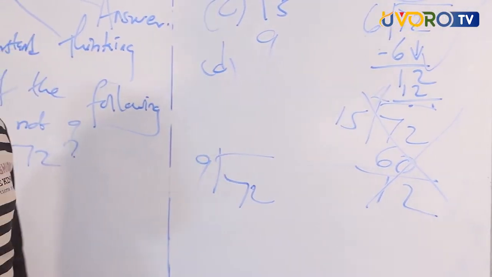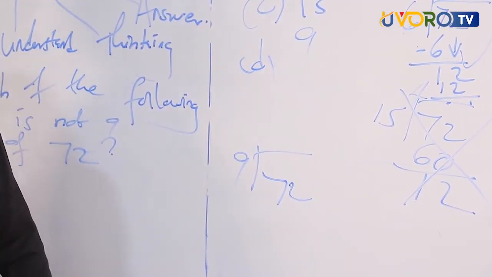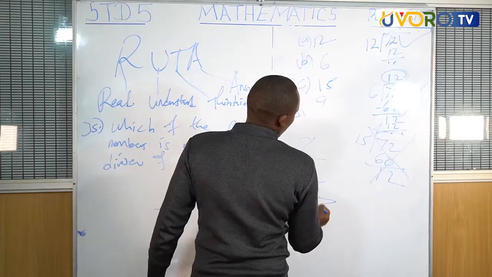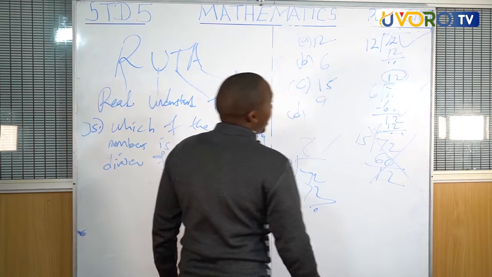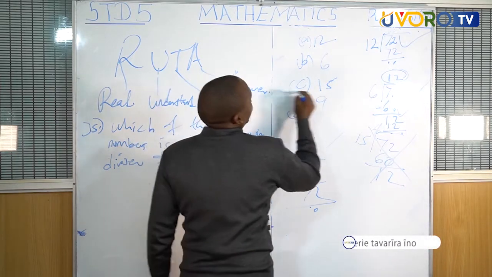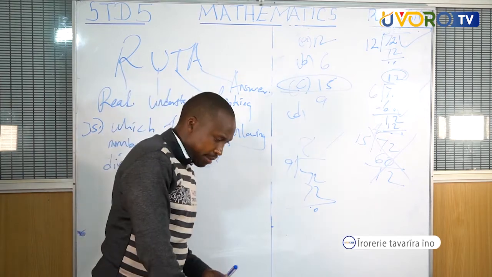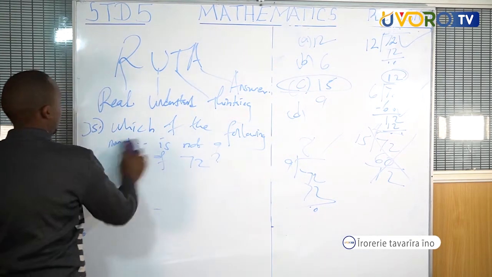9 times what equals 72? 8. Very good. Because of 72. So this one is a divisor. Which one is not? 15. 15. We go to question number 36.